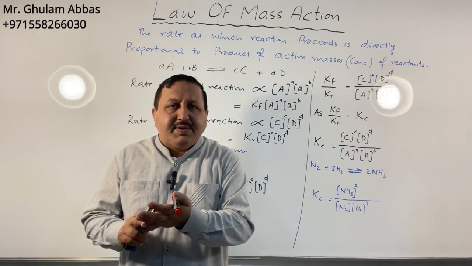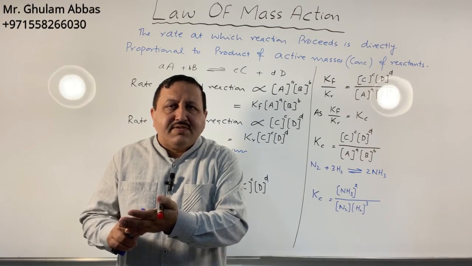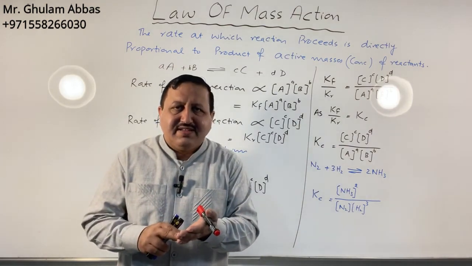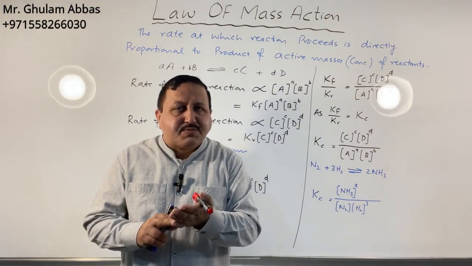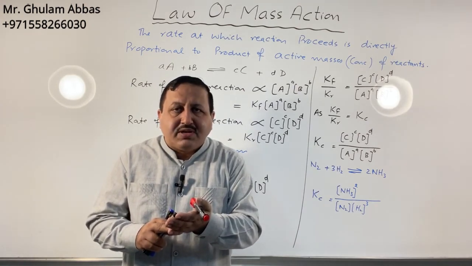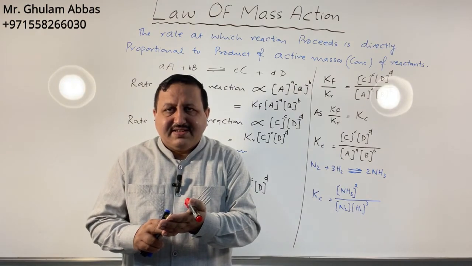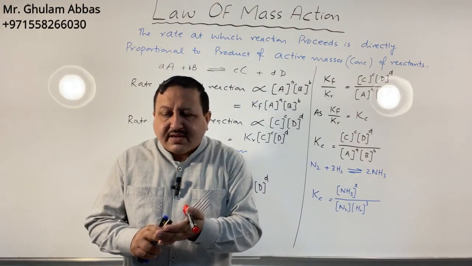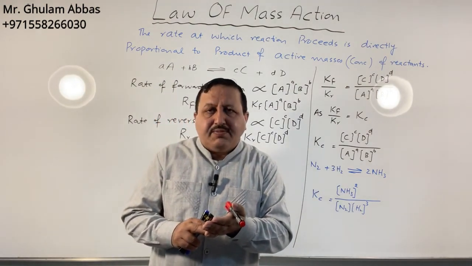And when Kc is larger than 1, the reaction will proceed in the reverse direction. So the Kc value gives us information about the direction of the reaction. So these are the conditions for equilibrium.